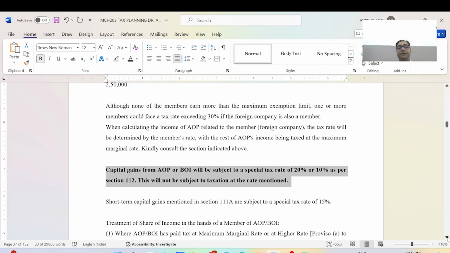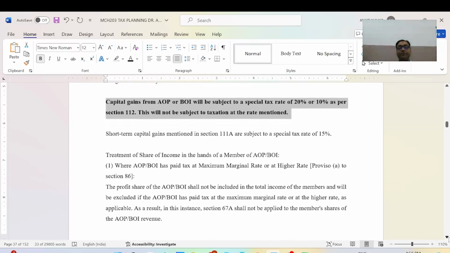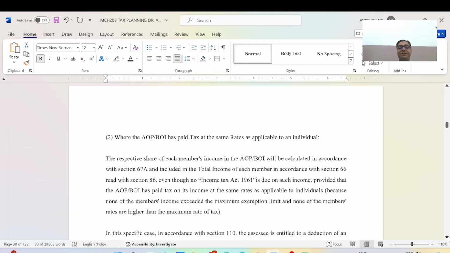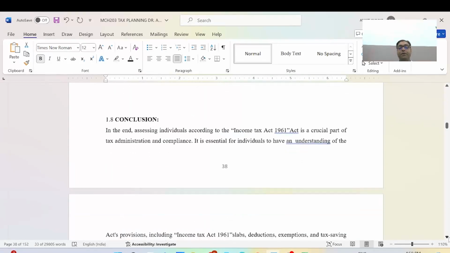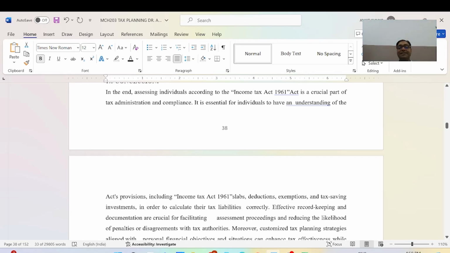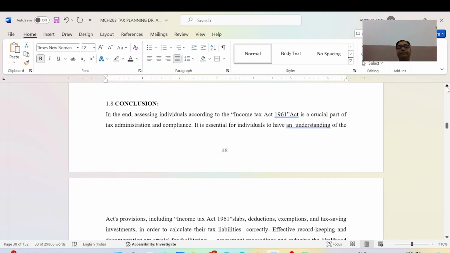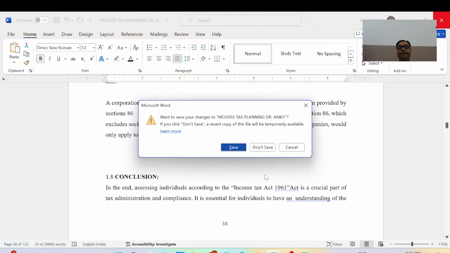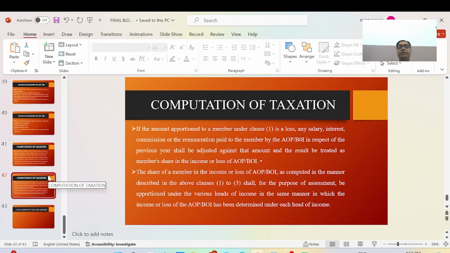In the special rate tax, we have already discussed sections 86 and 67. Now we will come to the end of the session, it is the conclusions.